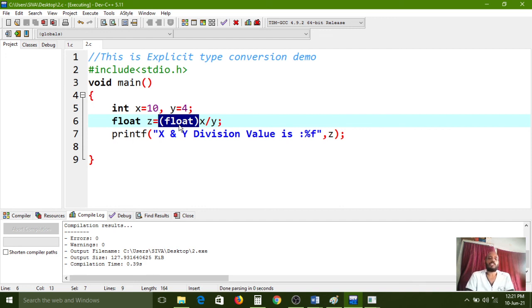Compulsorily we have to know these two types of conversion, and this is also a very important question. You must get an awareness of this, and it is better to practice, then only you can understand. Without the casting operator and with the casting operator, you need to develop one program and execute it, then only you will get correct awareness. Today I am ending this session, and tomorrow I will explain a new concept.